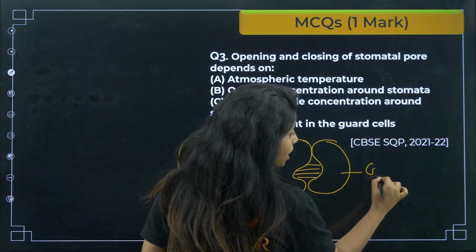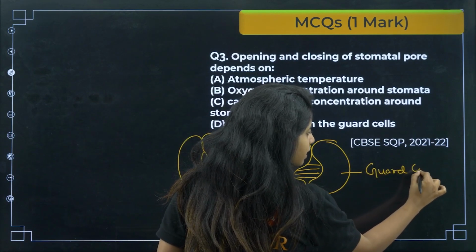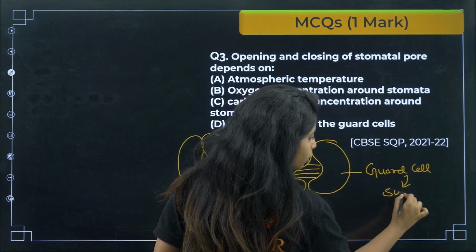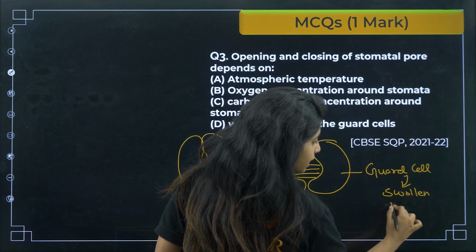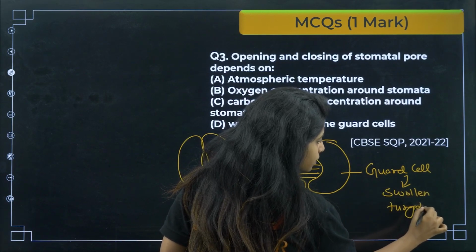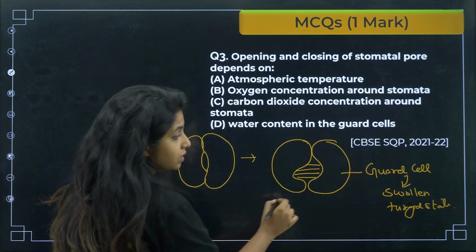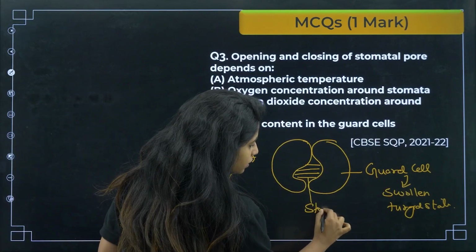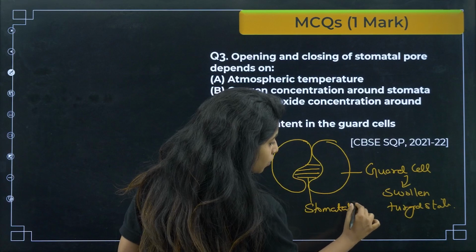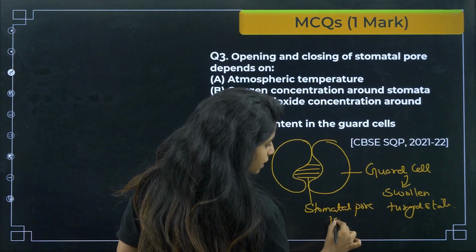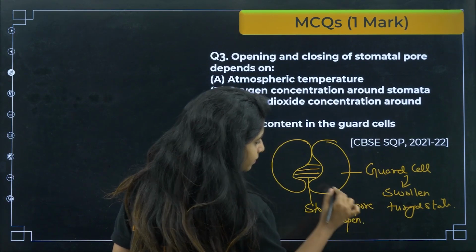So over here what is happening to the guard cell? The guard cell is swollen, or I can say it's in a turgid state. This is when the stomatal pore is open.